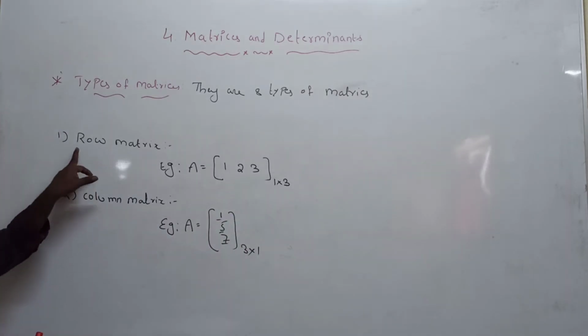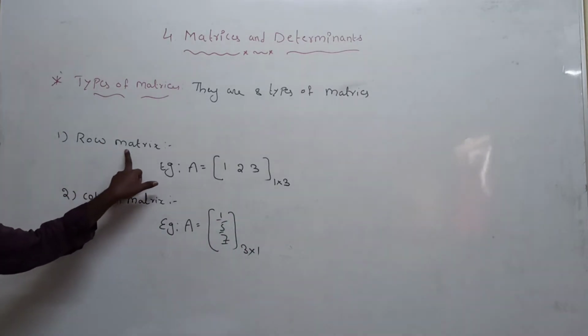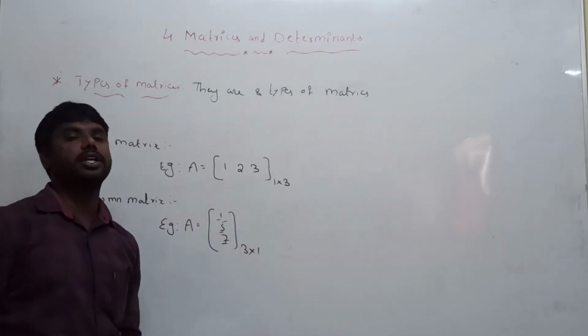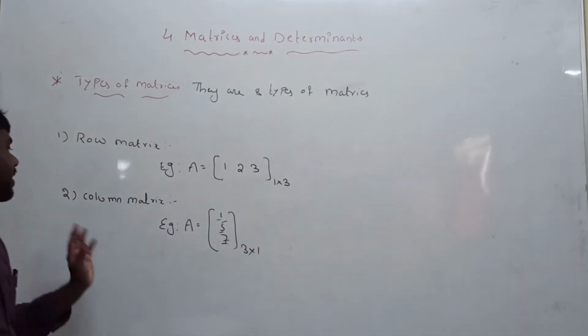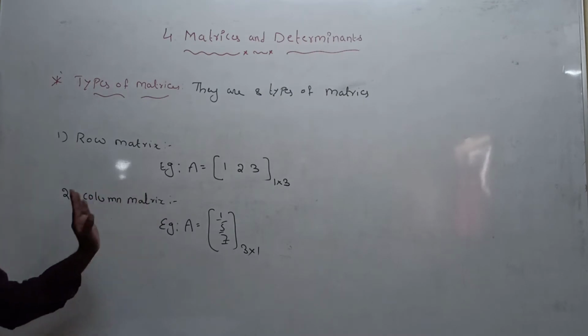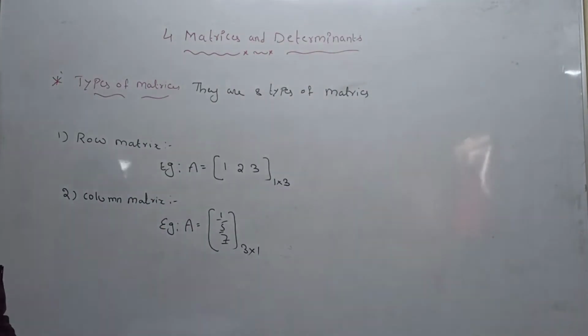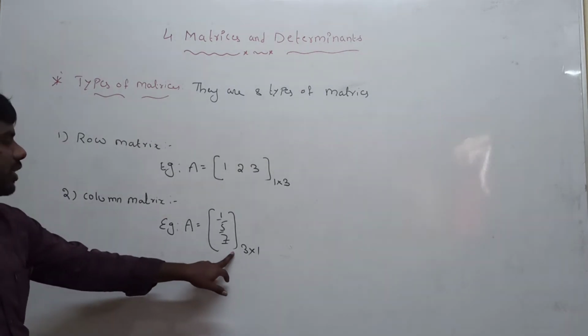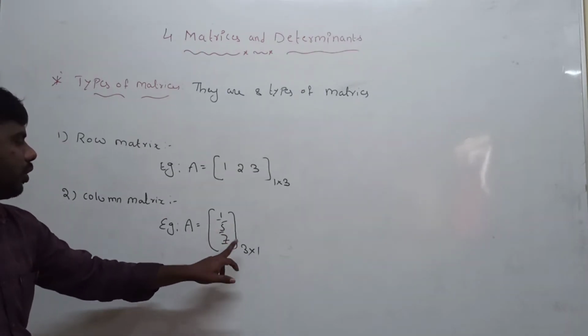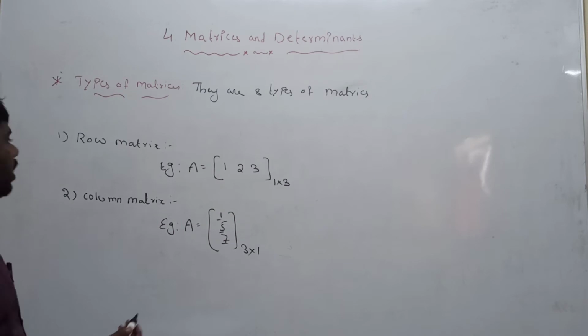Here first one is row matrix. A matrix having only one row is called a row matrix. Second one is column matrix. A matrix having only one column is called a column matrix. Order of the column matrix is 3 by 1 because of 3 rows, 1 column.